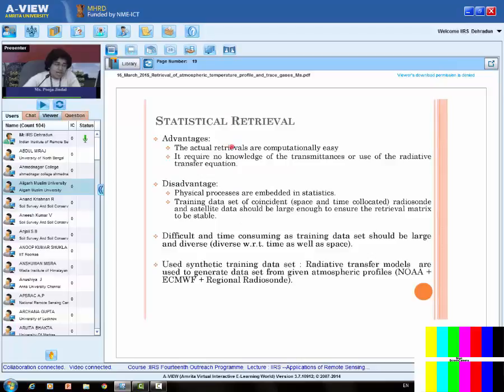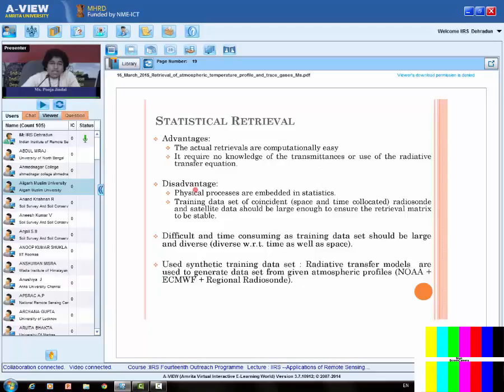Well, then what are the advantages of the statistical retrieval? The actual retrievals are computationally easy. Once we can find the regression coefficient, it can be used easily to get the profile. And it requires no knowledge of transmittances or use of the radiative transfer equation. This is the biggest advantage. We have not used the radiative transfer equation, which means we need not solve it, which actually takes a lot of time because we need to make the model to solve the radiative transfer equation. Also, we don't need the transmittance information because we have not used any trace gas information in this.